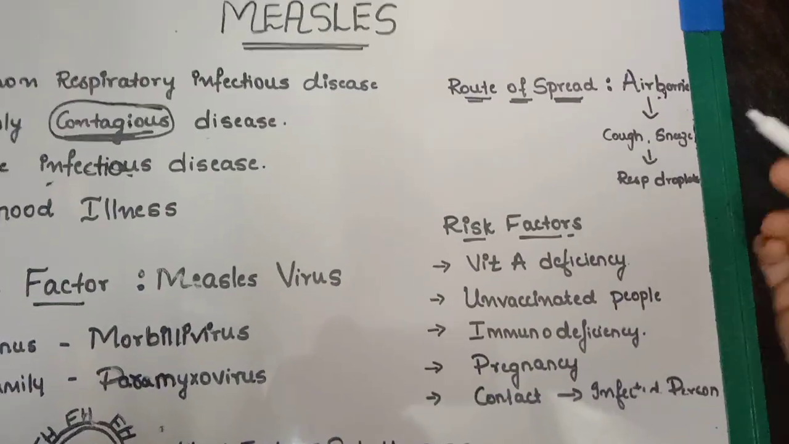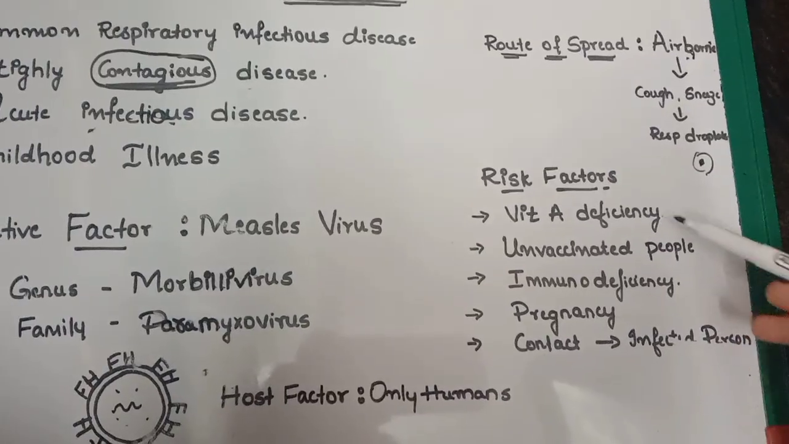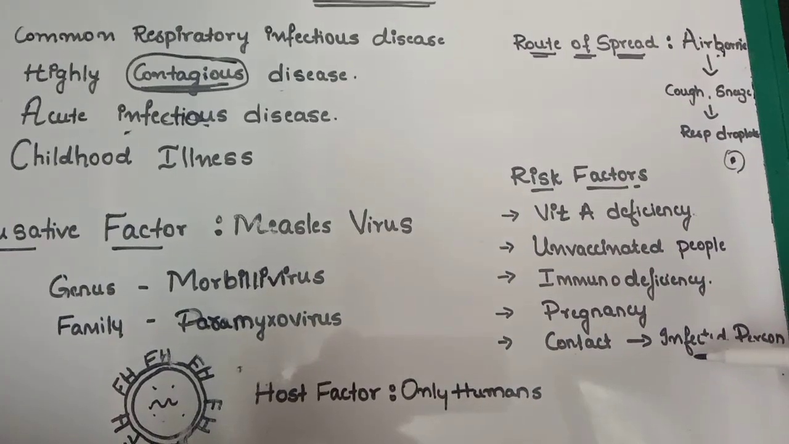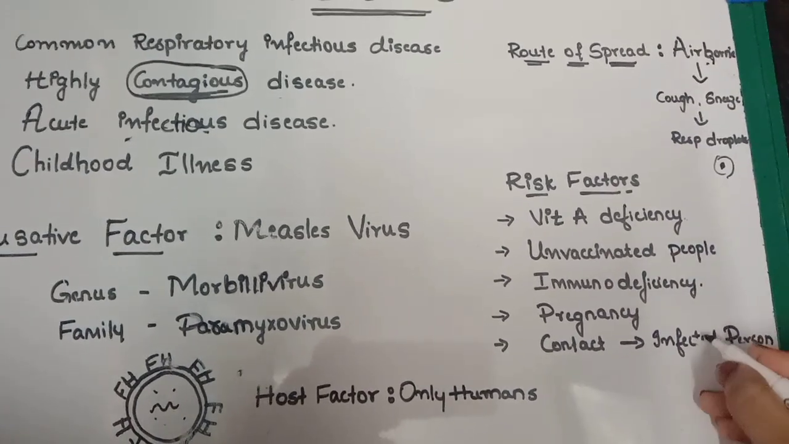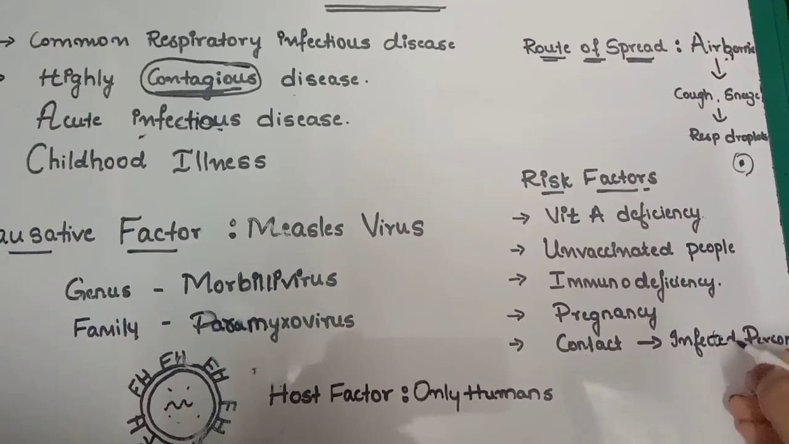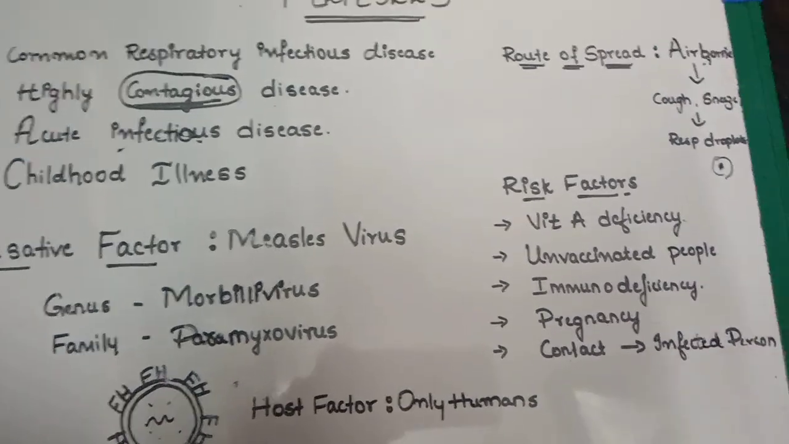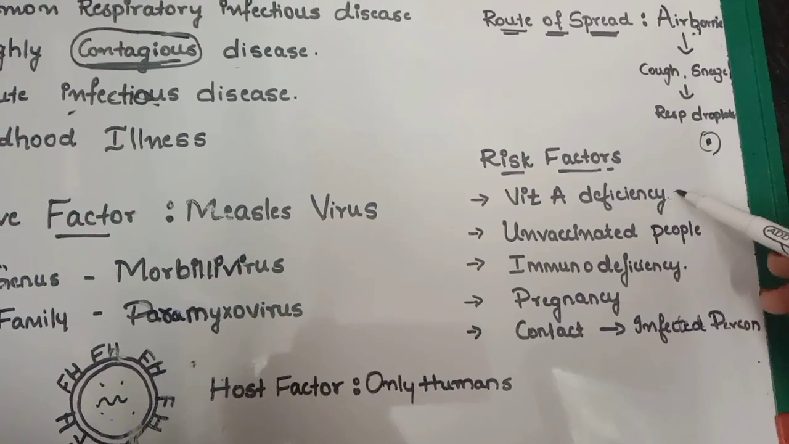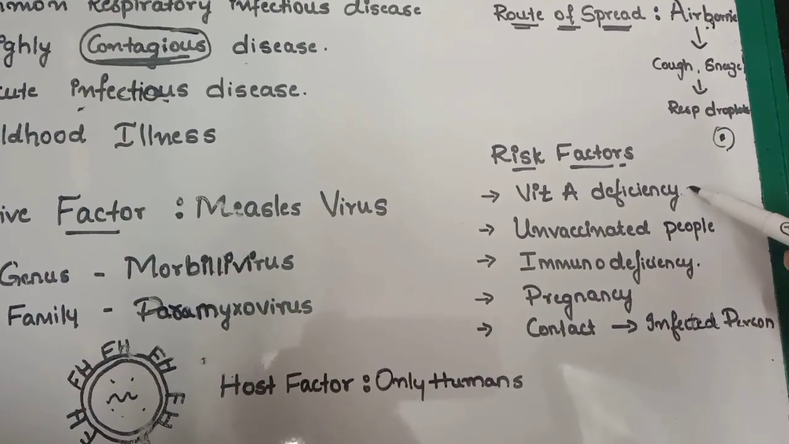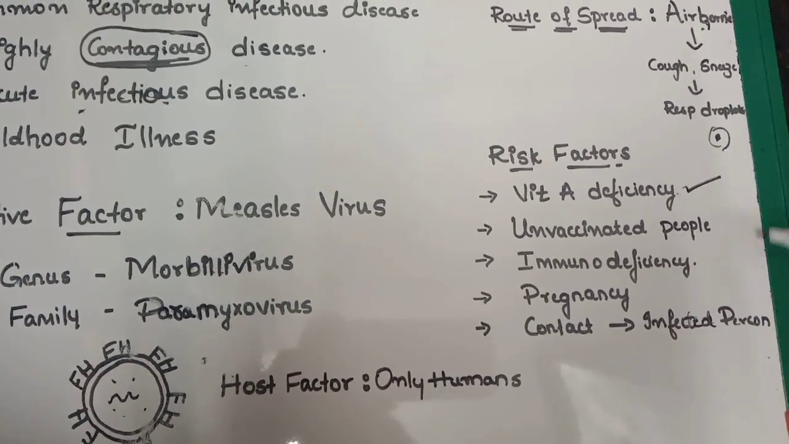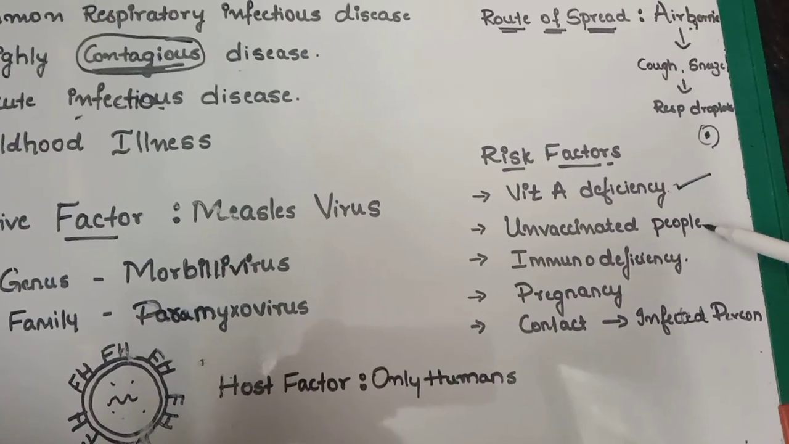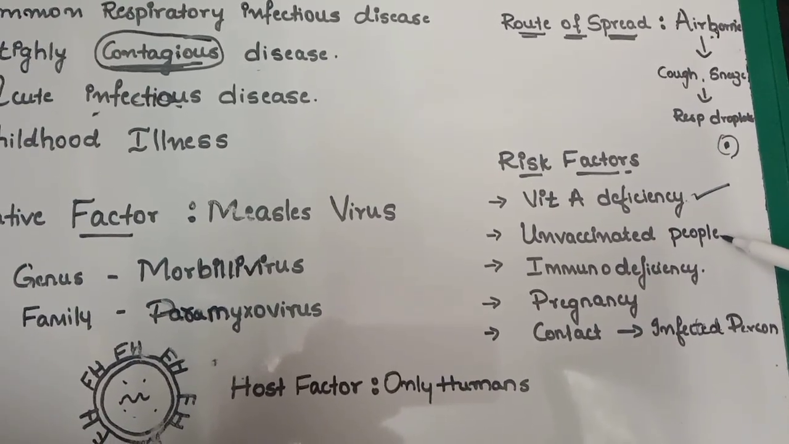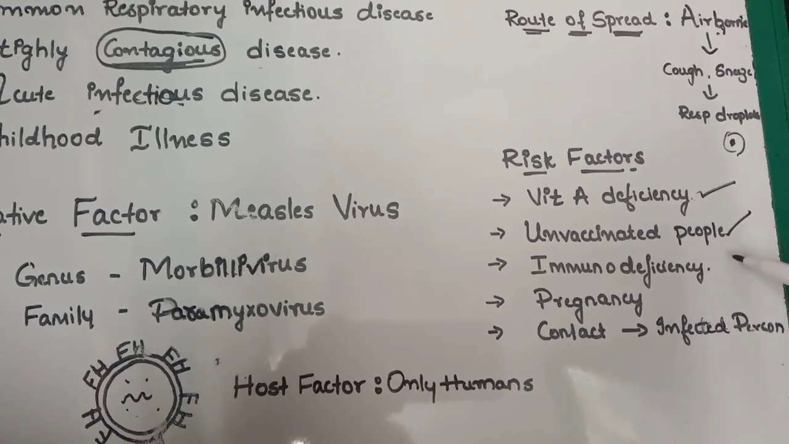Talking about risk factors: vitamin A deficiency, unvaccinated people, immunodeficiency, pregnancy, and contact with an infected person. Here, vitamin A deficiency means that if a child or person has vitamin A deficiency and is infected with measles, he can get complications that may lead to blindness. It also infects the conjunctiva of the eyes. Unvaccinated people, that is, if a person is not vaccinated, will have less immunity, so the chances of complications will be more.